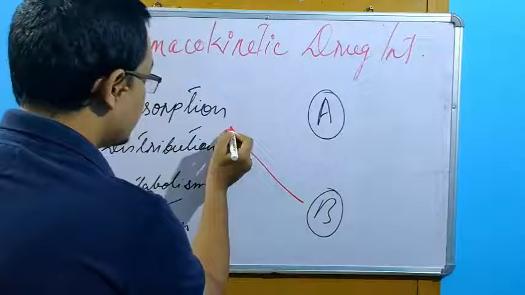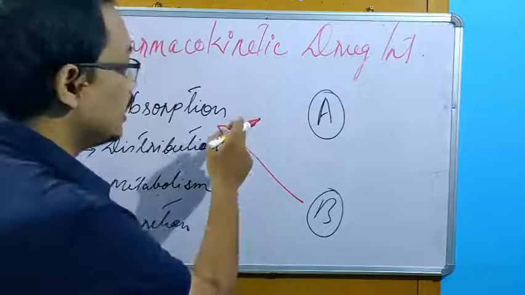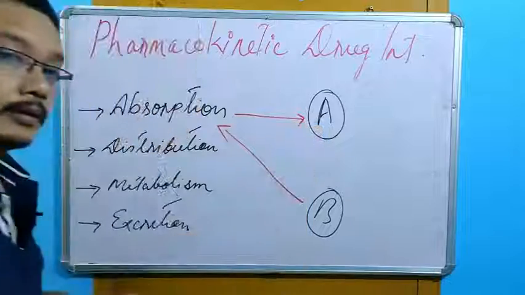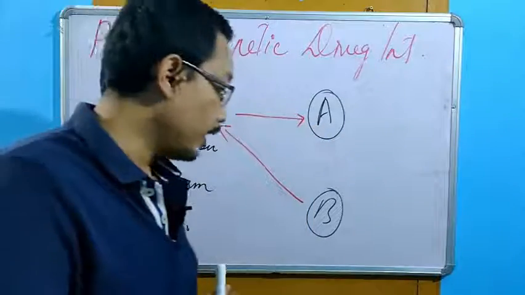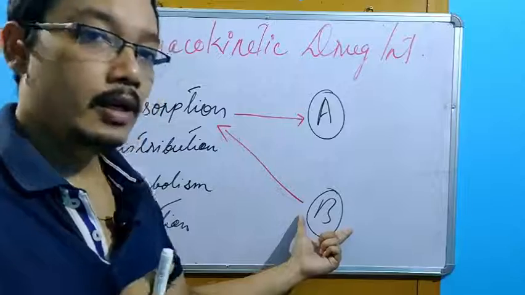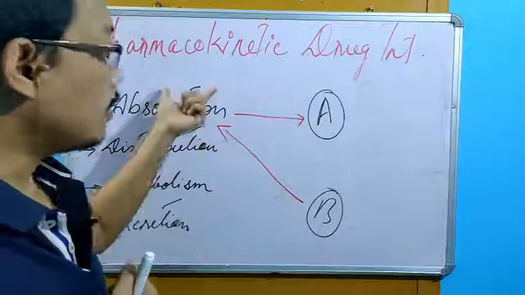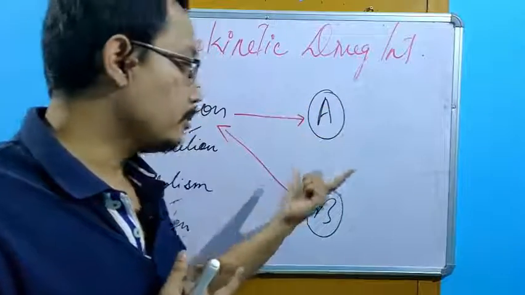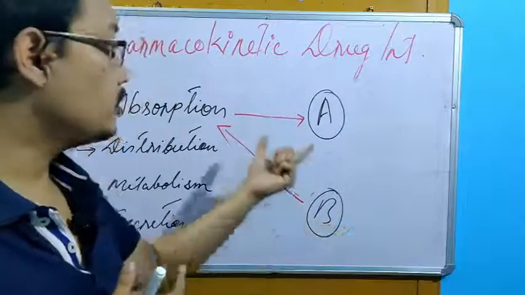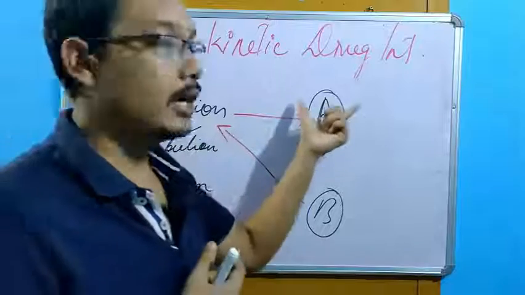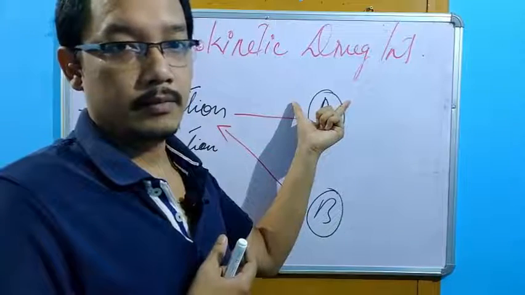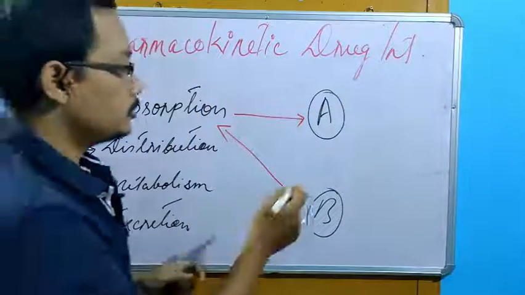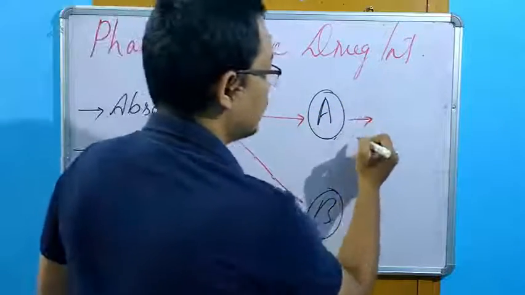causes certain changes in the absorption pattern of the drug A, or we can say because of B, if there is a change in the absorption pattern of drug A, then what can happen?